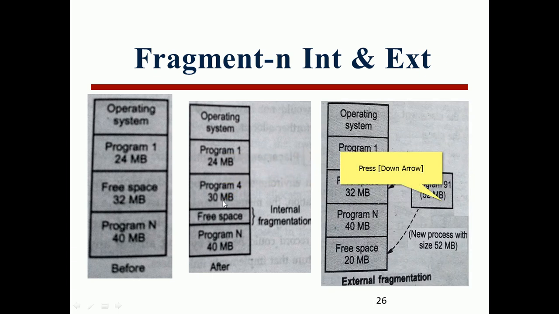For external fragmentation, let me consider an example. Operating system, program 1, program n, and there are 2 free spaces, 32 MB and 20 MB. A new program comes with a size of 52 MB. We can logically combine both and allocate them. That is external fragmentation. These two are externally fragmented, so we can combine them and give them to program 9 that needs 52 MB.